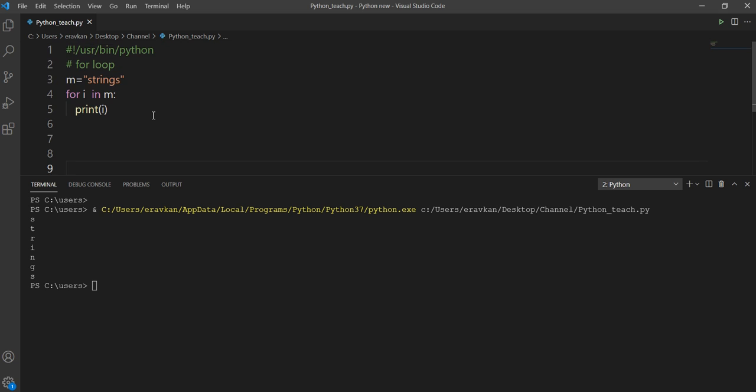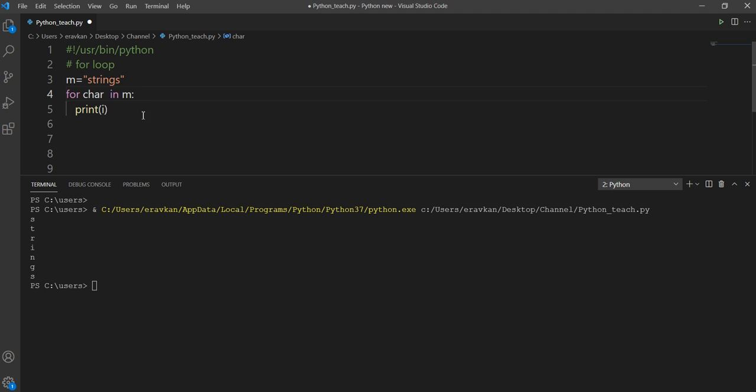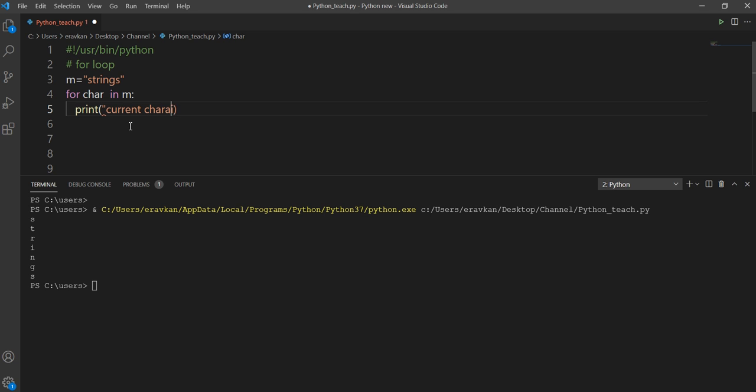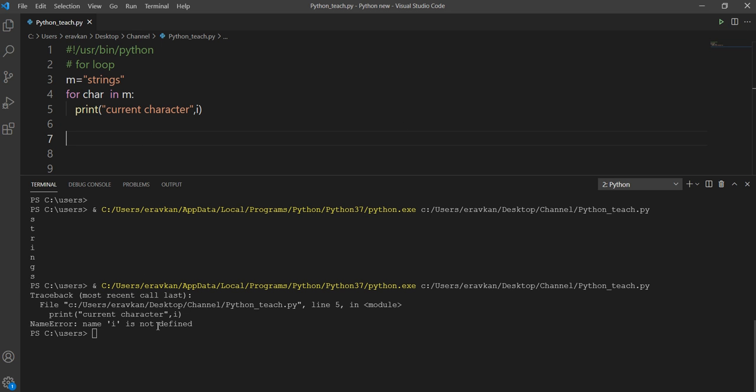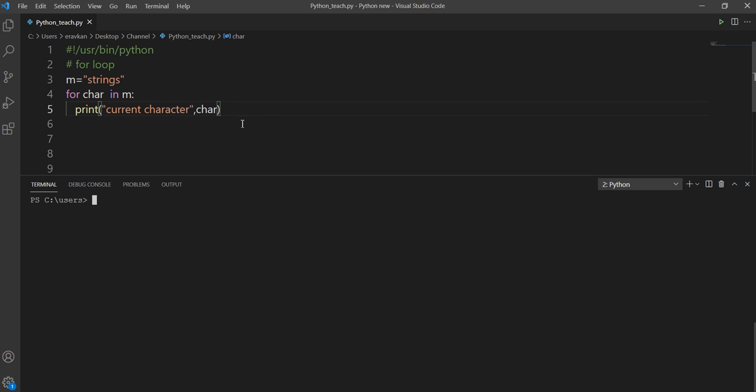Or we can write it in a neater way also, like for char in m, and here we print the current character. Every time the loop runs, the current character will be s, then t. So it will work like this. This should be char. So this is clear to you.